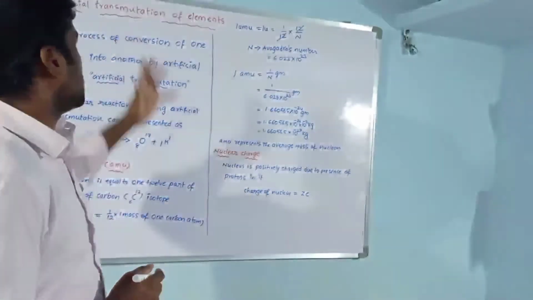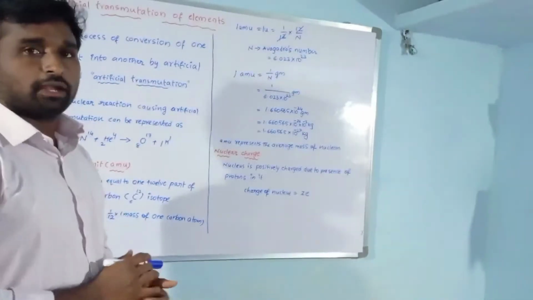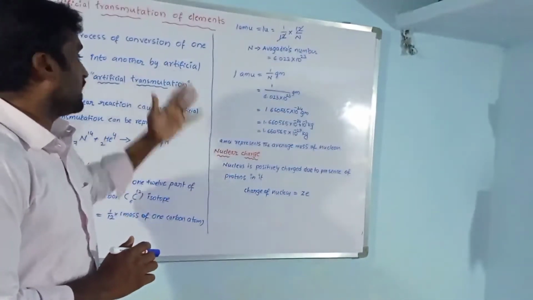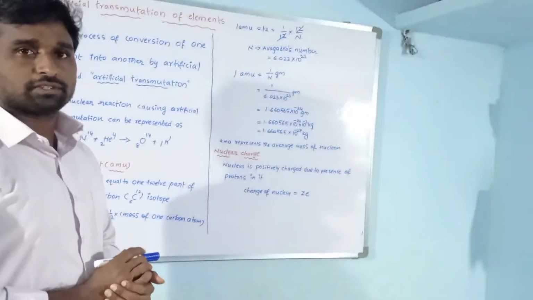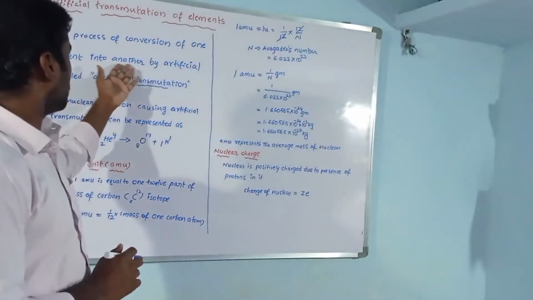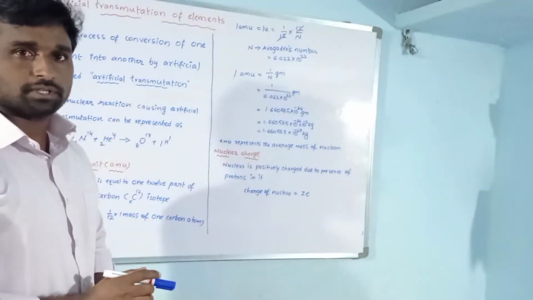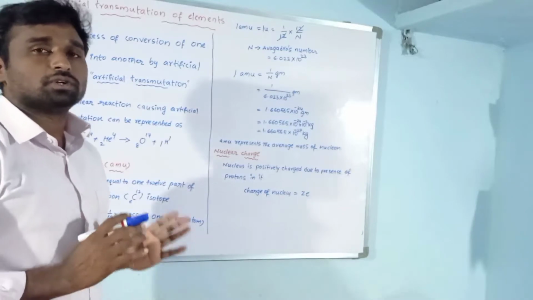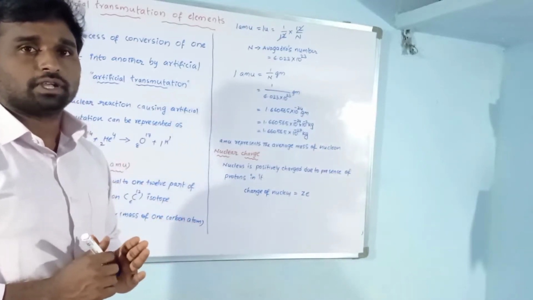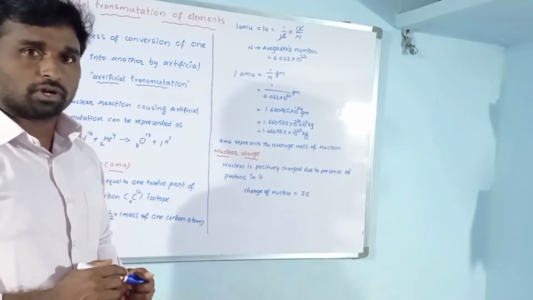So artificial transmutation is a process. The process of conversion of one element into another element by artificial means, not naturally, is called artificial transmutation of elements. Rutherford concluded that nitrogen hit by a helium nucleus transmutes into oxygen along with a proton.